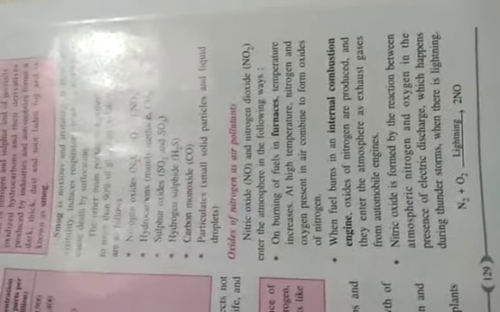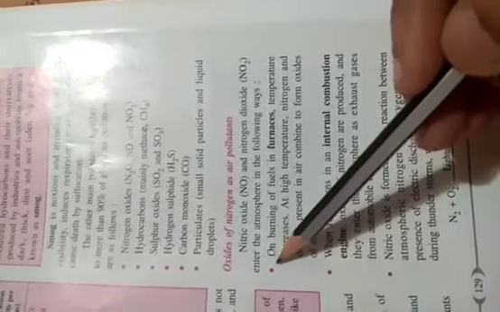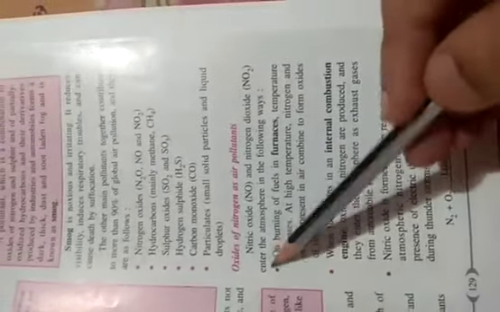That will be enough. Then question 5a, how do oxides of nitrogen enter the atmosphere? And then B part is, what are their harmful effects? So come to page number 129, and regarding the 5a part, you write this paragraph up to here, and then this paragraph up to here, and you also write this reaction.